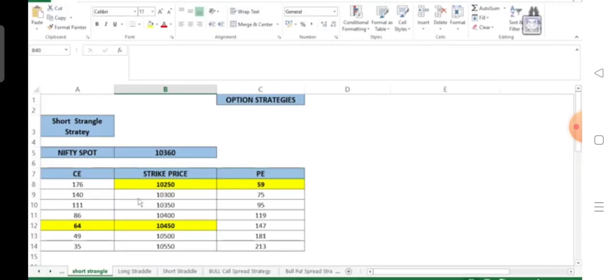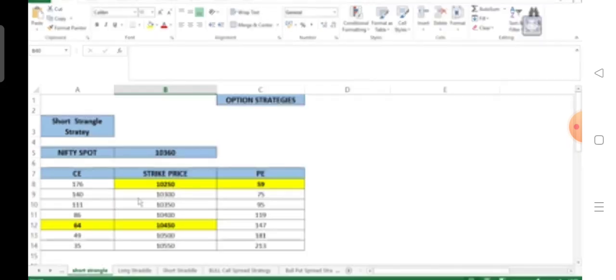Let us look at a short strangle strategy to have a better understanding. As in our previous example, Nifty spot is trading at 10,350, and we sell call options out of the money and put options out of the money.